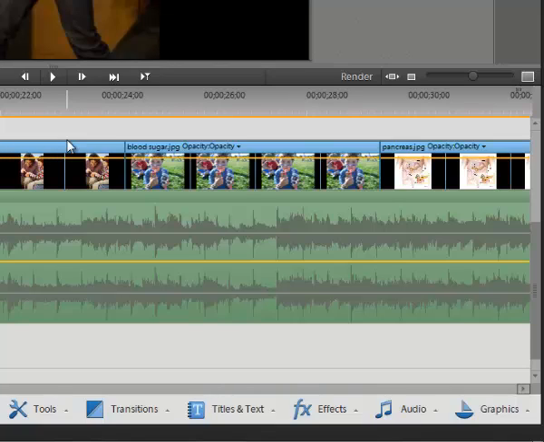So you're going to begin importing your music and your pictures. You're going to add your transitions between each and every picture. And then you're going to use the trim tool to begin timing out when one picture switches to another picture based on what you hear in the music.